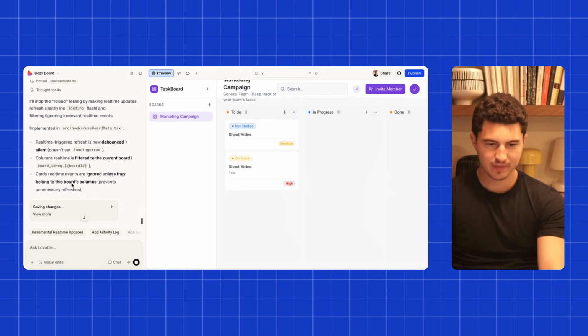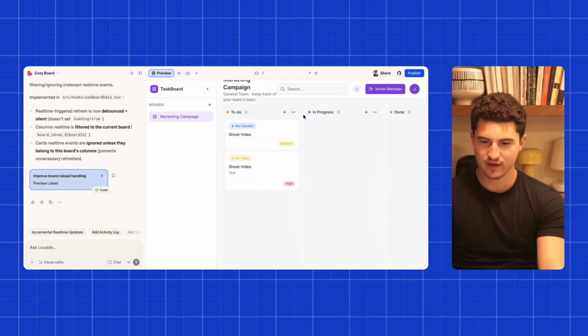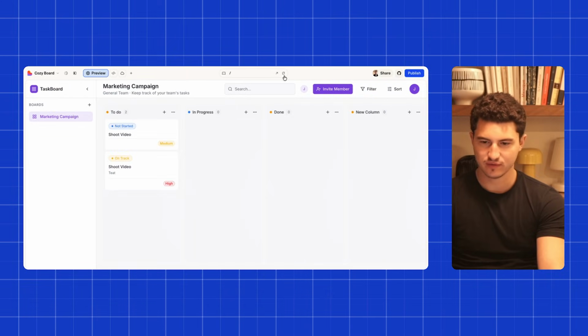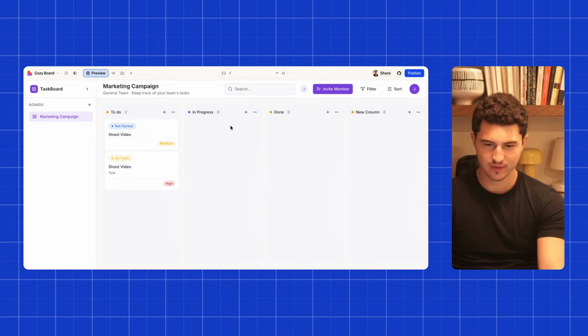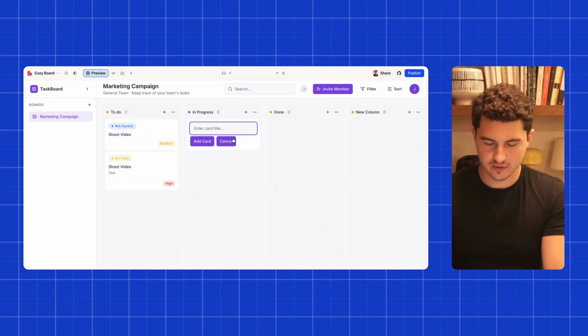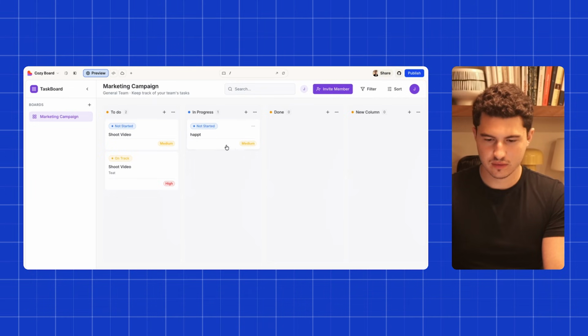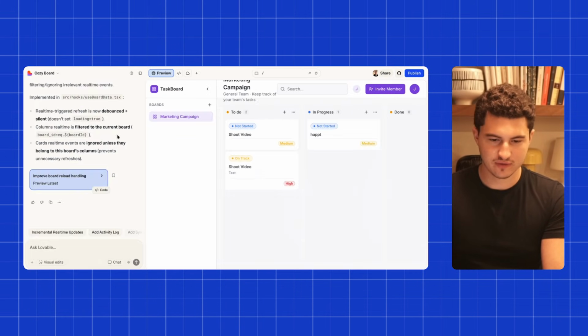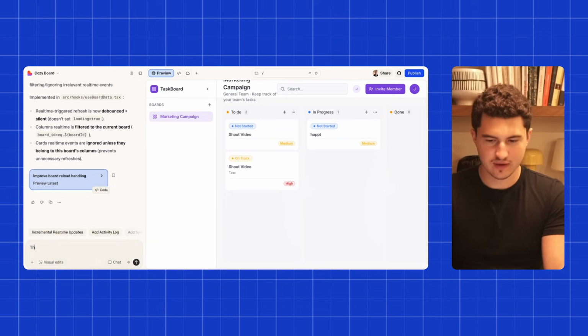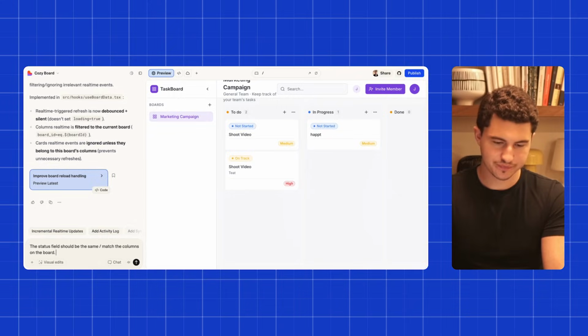Okay, so it looks like it's wrapping up here. It's going to stop the reload, and let's see how this is. So I'm just going to refresh this just to make sure. Let's see if I add a new column. Oh, perfect, so that worked like a charm. And let's see if I add a new card as well. There we go. So I want to make sure that these statuses are actually matching the columns on the board. So I'm going to say the statuses should match the columns on the board.